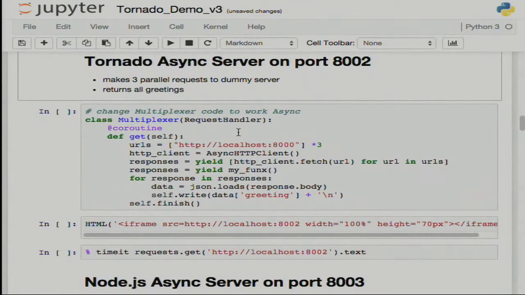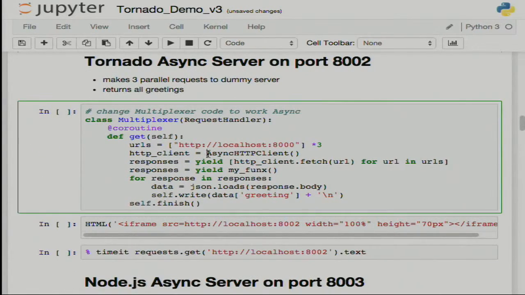Now let's see how the same thing works using the async HTTP client. Basically, what do we need to do to convert blocking code to non-blocking code? We need to change the HTTP client into async HTTP client, so add this thing. Then we need to mark it as a coroutine in order to let Tornado or another framework know. In asyncio, it would also be a coroutine decorator. We let it know that this thing beneath will yield us back the future, so that Tornado knows to process it accordingly.